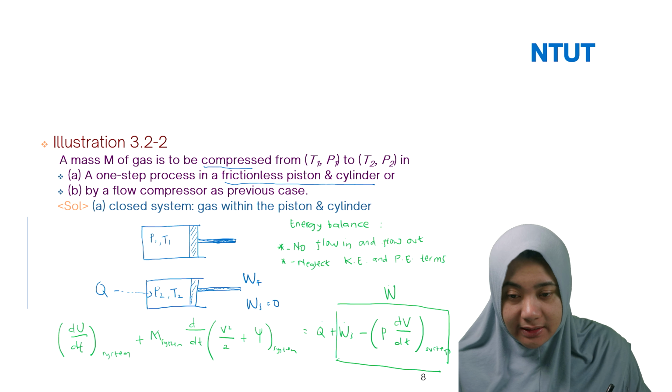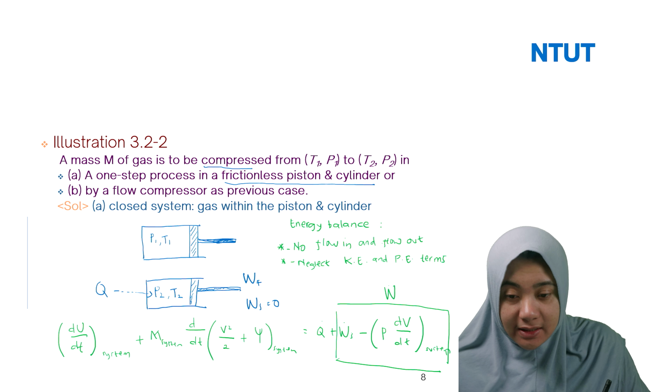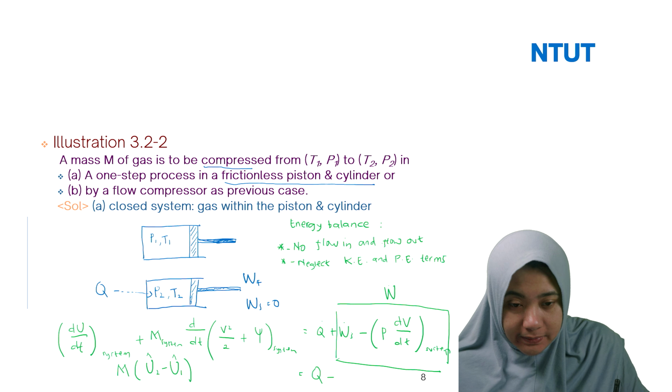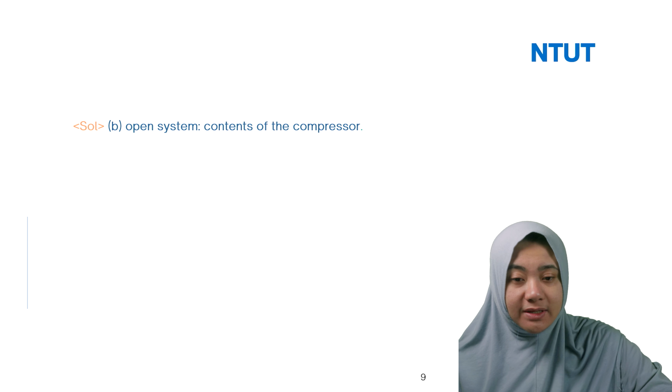So we can write here, because it's divided by the time, by dt, and then there is no flow in and out, and we only neglect the kinetic energy and potential energy. So we can rewrite that this is equal to m (u2 minus u1), equal to Q plus W. So this is the simplified equation.